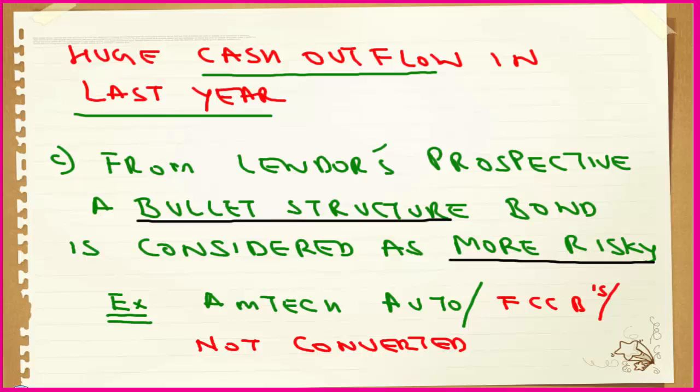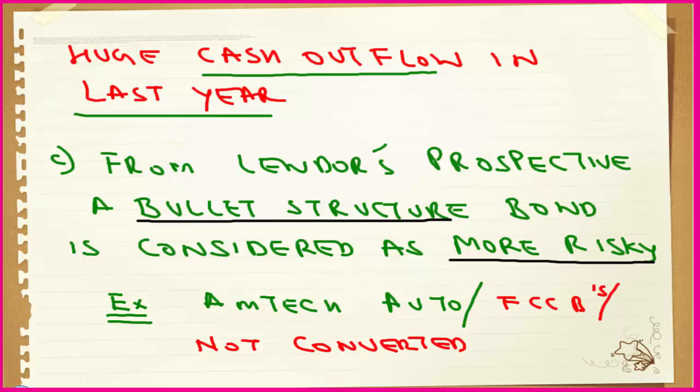Now, supposedly there was a rumor that this company could not pay the amount as a lump sum. In this real case study, bondholders opted for payment at the time of maturity rather than conversion to equity, and there was a huge default.